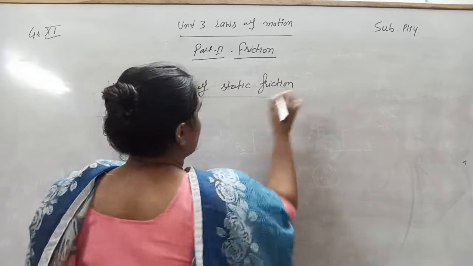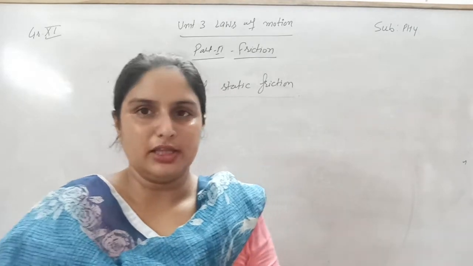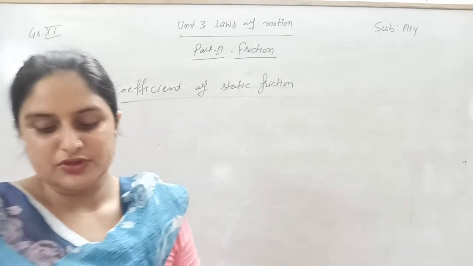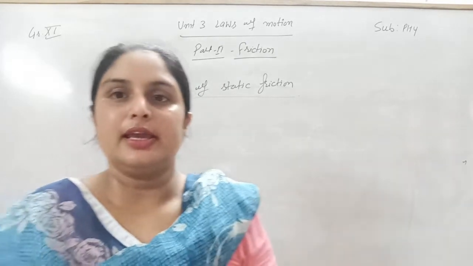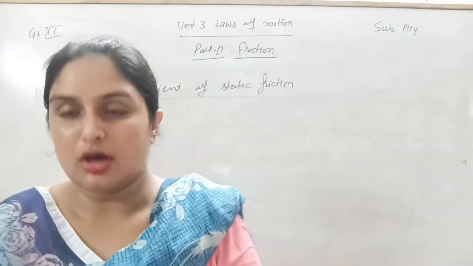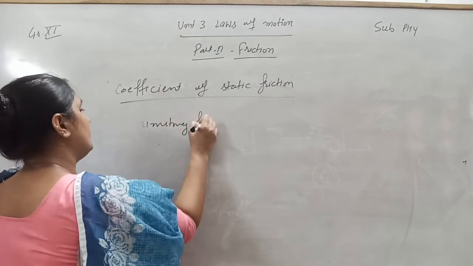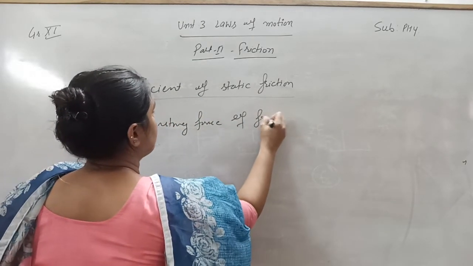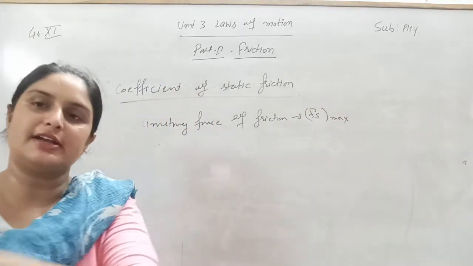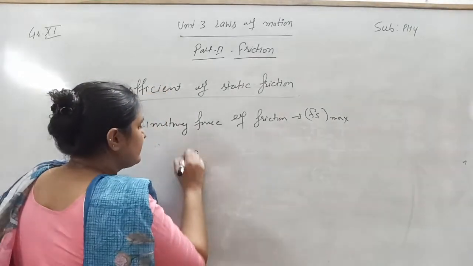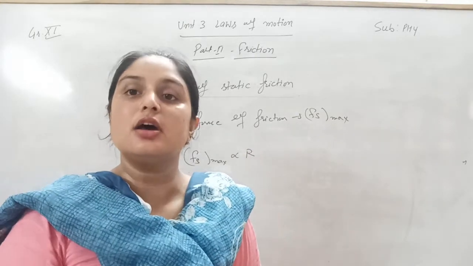Coefficient of static friction. Now we have defined the limiting force of friction. The limiting force of friction is the maximum force, and it is directly proportional to the normal reaction R. The limiting force of friction is written as Fs maximum, the maximum static frictional force. Fs maximum is directly proportional to R, where R is the normal reaction.